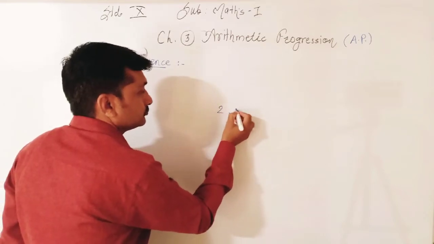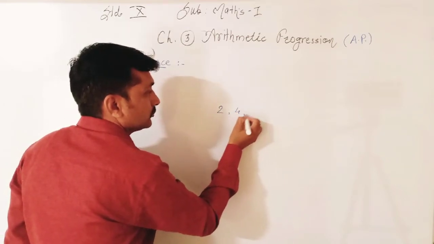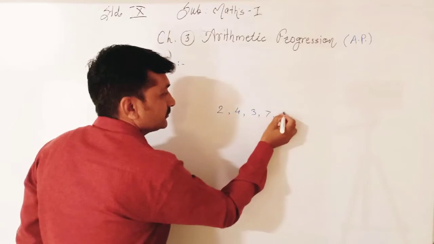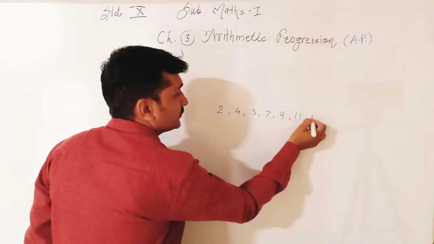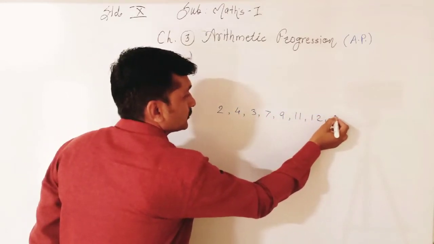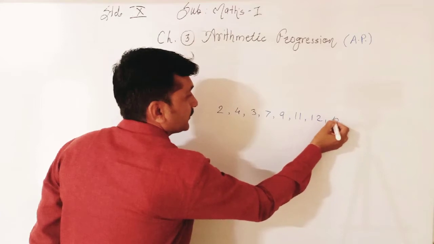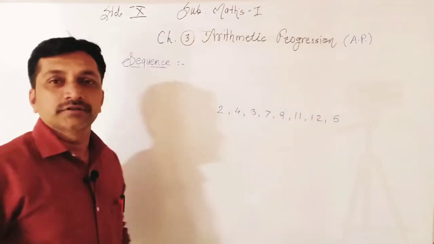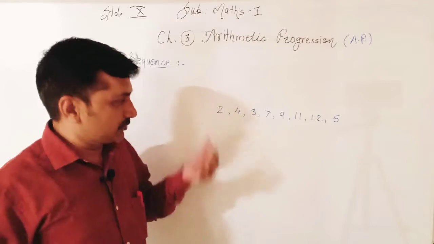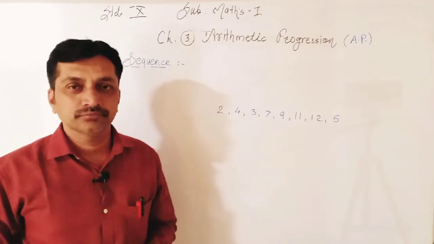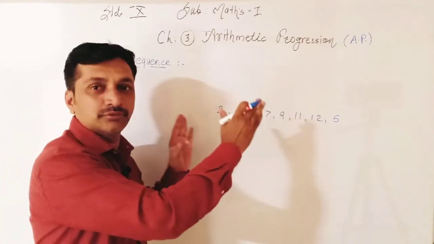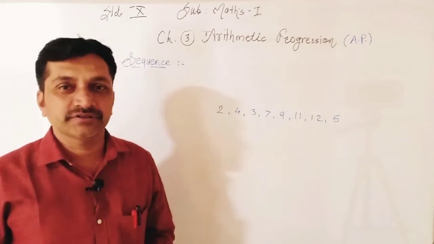Suppose 2, 4, 3, 7, 9, 11, 12, 5. Such a group, a set of numbers, I wrote.